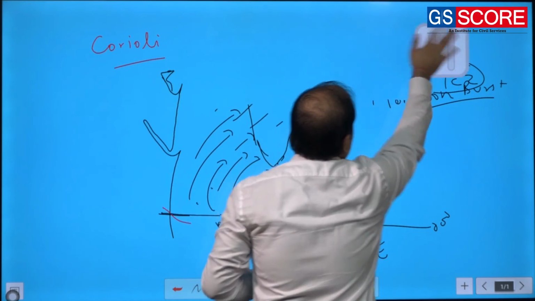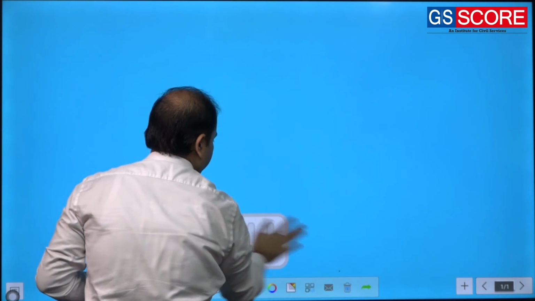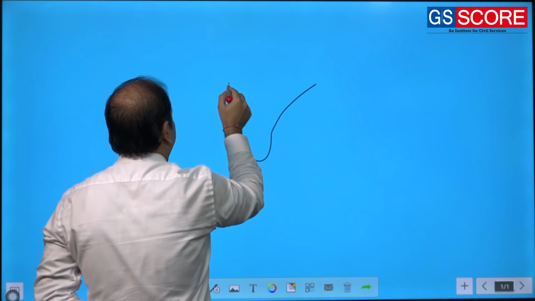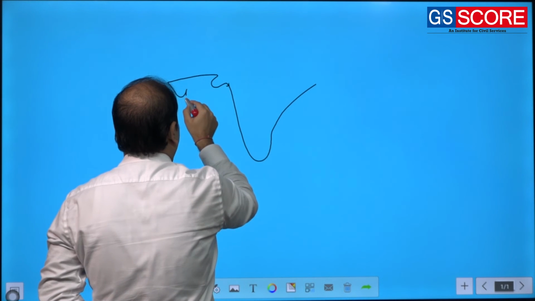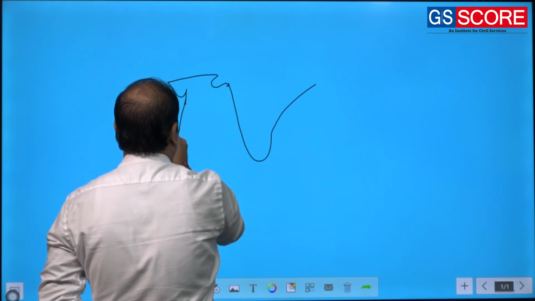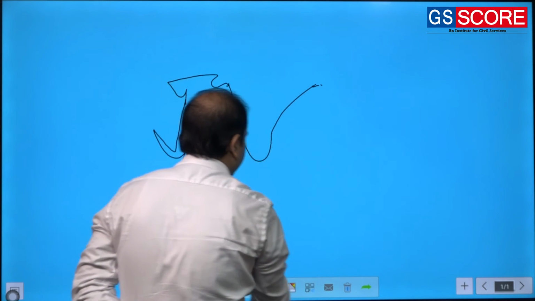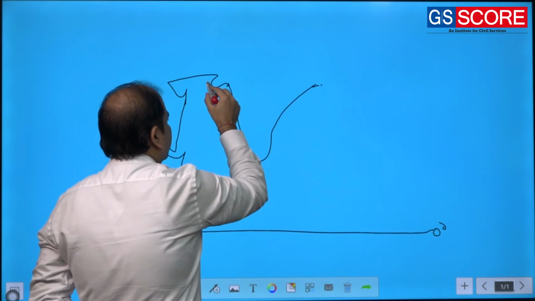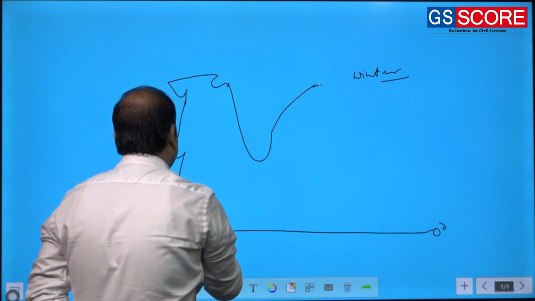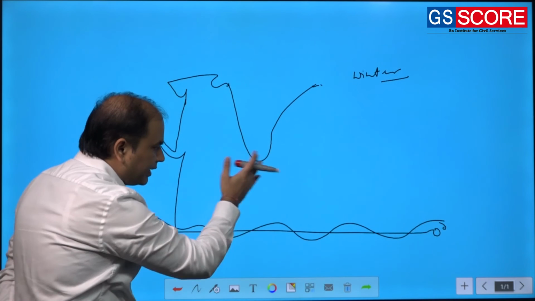Whereas, the same ITCZ that has shifted northward will come back to its equator position during the winter season, or simply it will go southward.